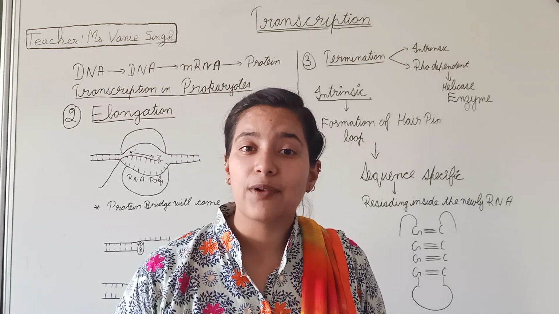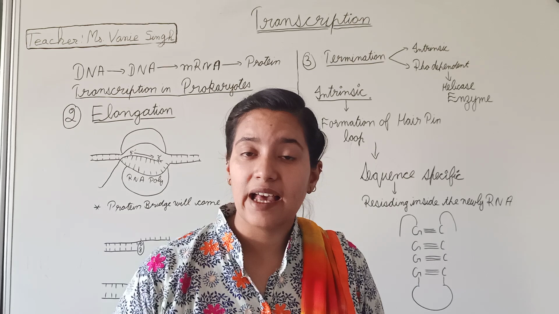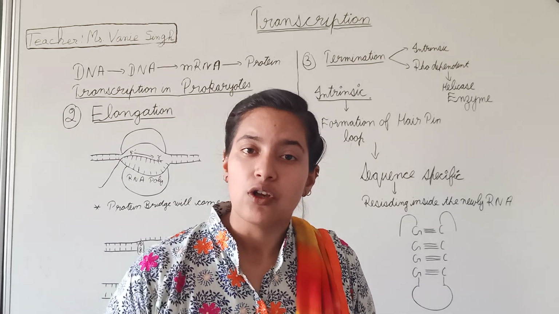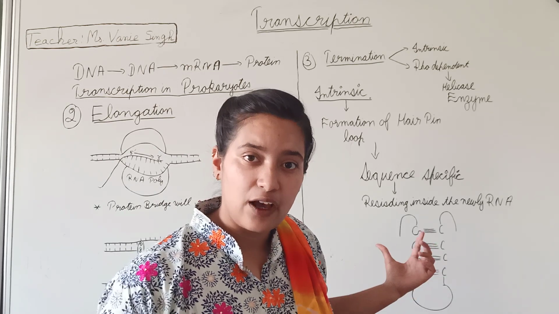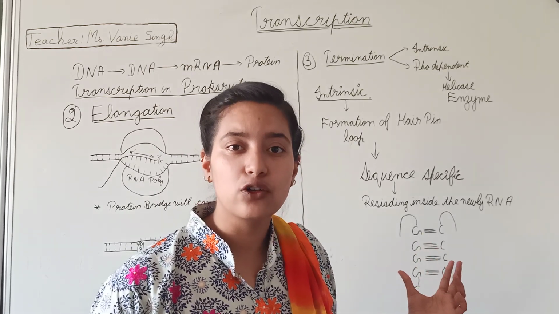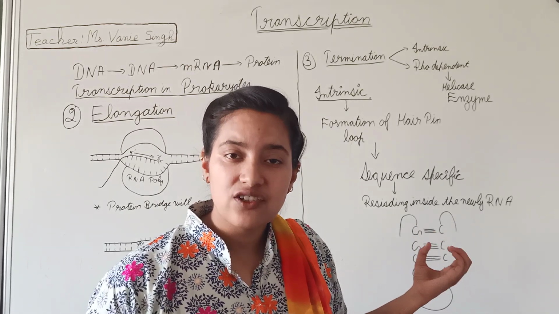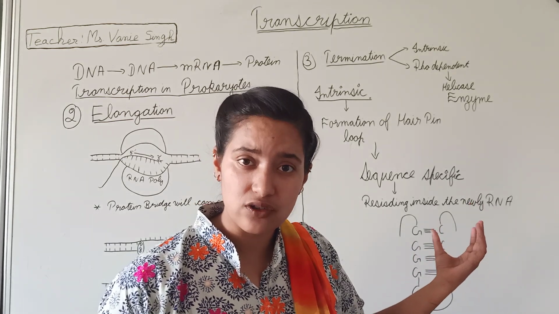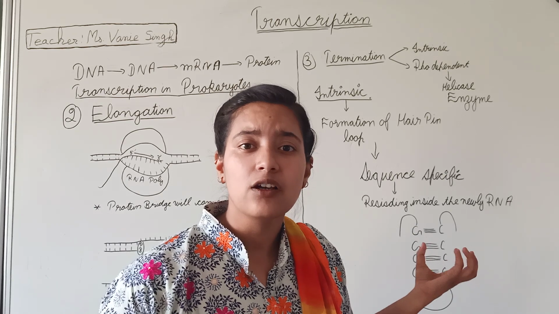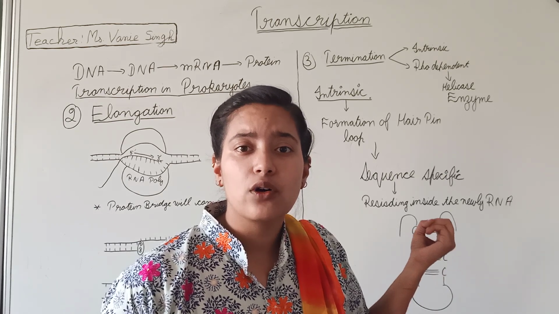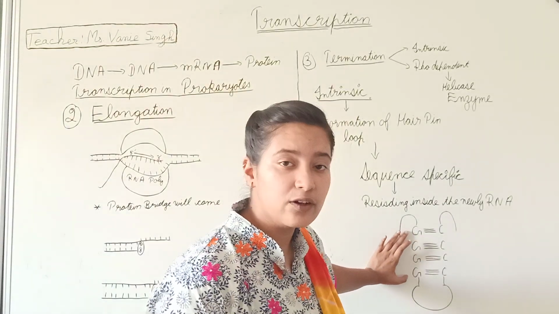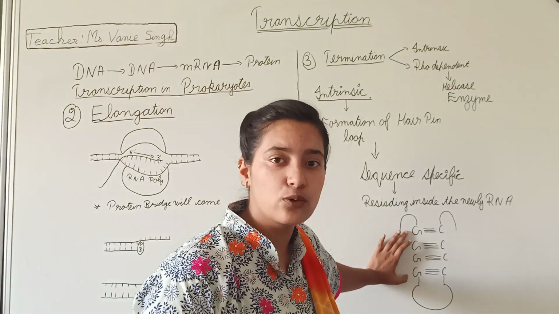And when there is pairing between adenine and thymine, it has a weak interaction. So when we have the formation of the hairpin loop, here the interaction is between guanine and cytosine, and they have the stronger interaction. Okay, as you can see here, we have drawn the hairpin loop structure.